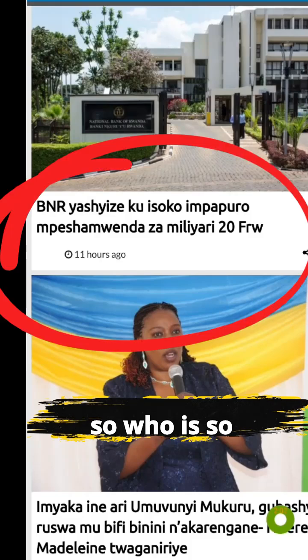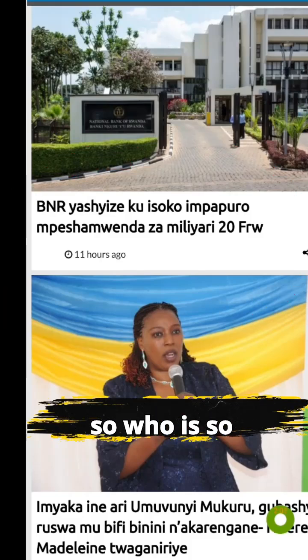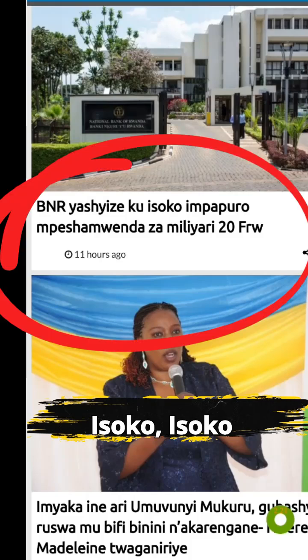Okay, so ku isoko, on the market. Isoko, that is market. That is very important. One of the words you should know, because if you travel to Rwanda and then you go to the market, market is isoko. Alors, and impapuro, that is papers. You see, papuro, papers, impapuro.